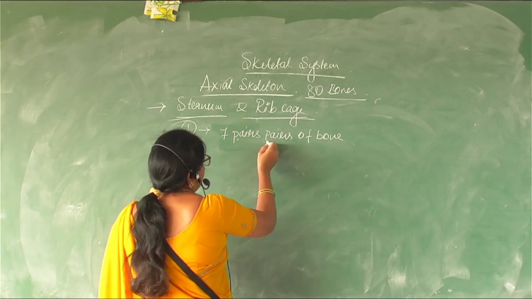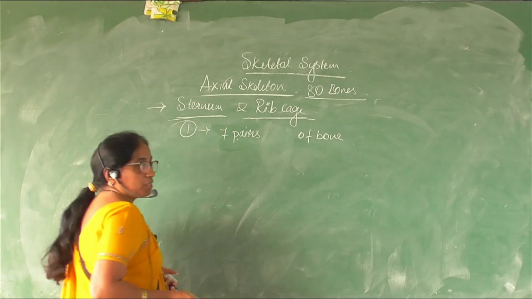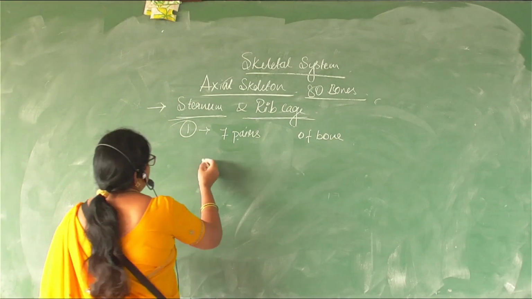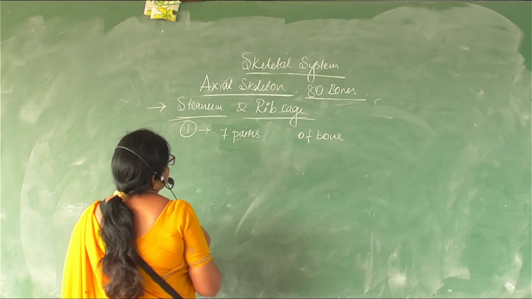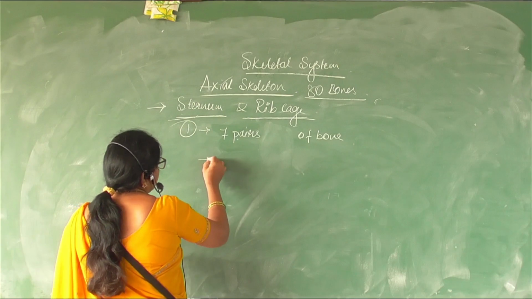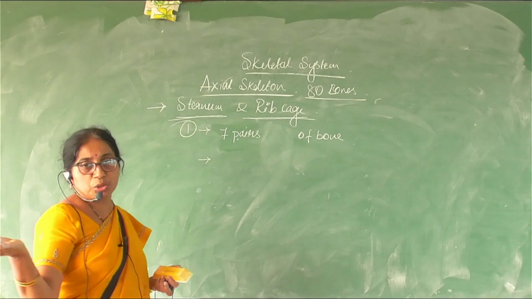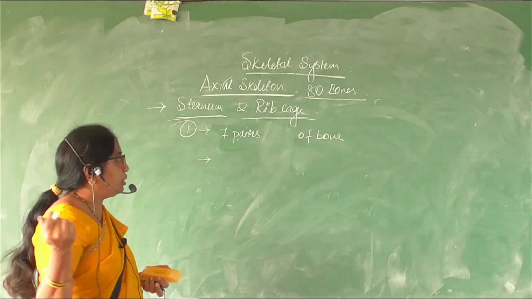Of that, 7 pairs directly attach to the sternum ventrally, and dorsally they are attached to the vertebral column.